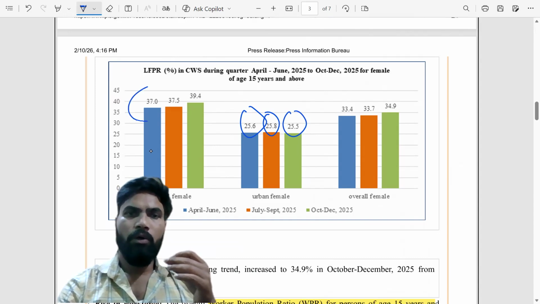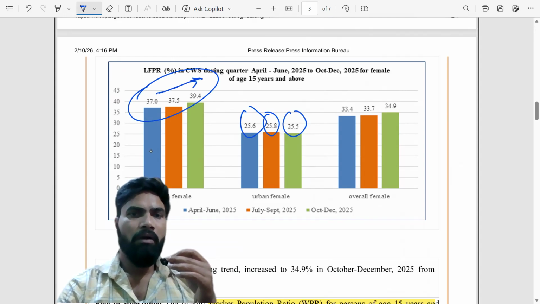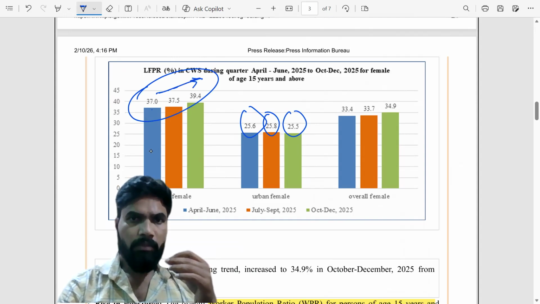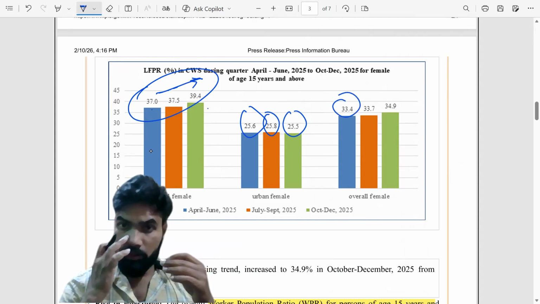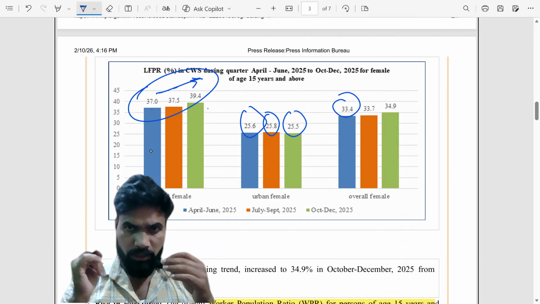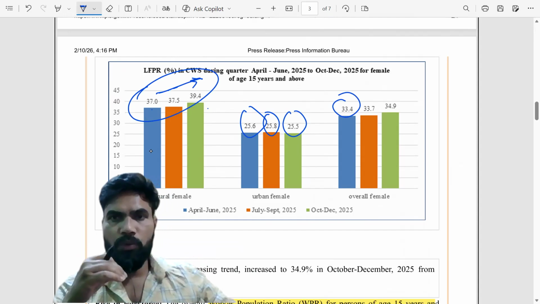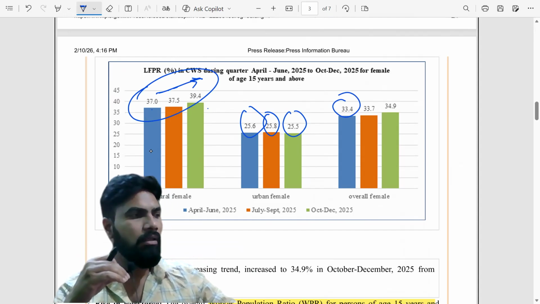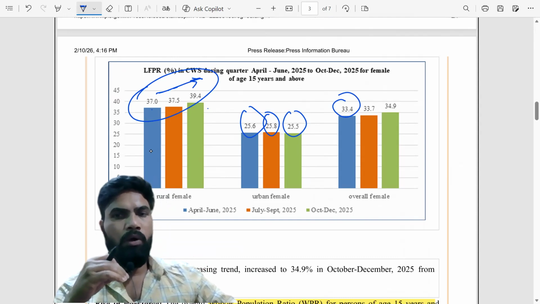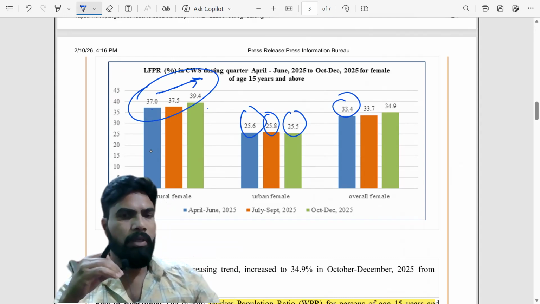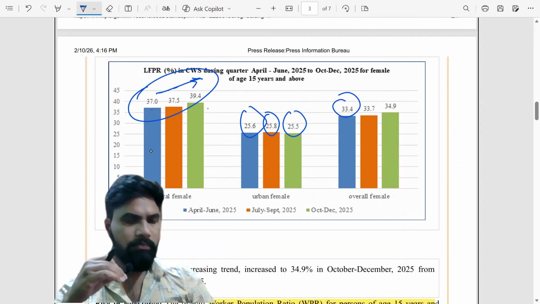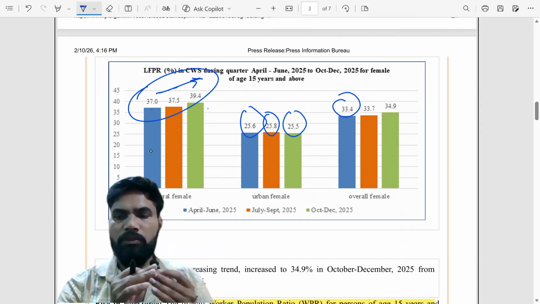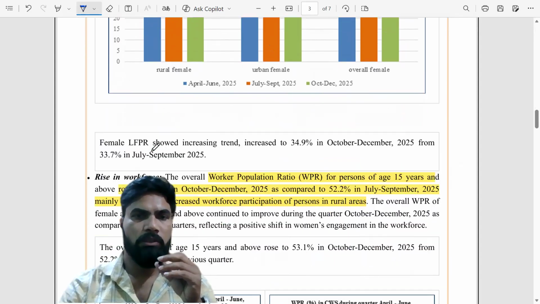Okay, rural areas, you see there is some notable increase from 37% to 39.4%. Overall, also you can see first quarter it was 33.4%. It rose to 34.9% in the third quarter. Okay, overall female labor force participation rate. Okay, so that is what is mentioned in this box also.